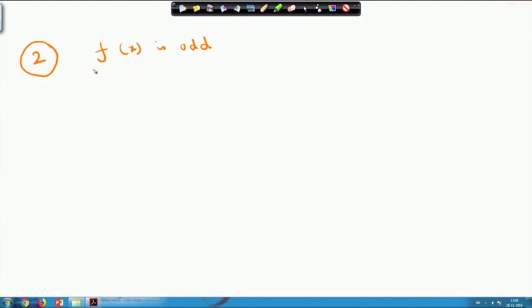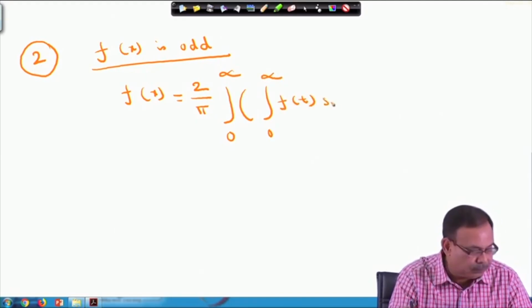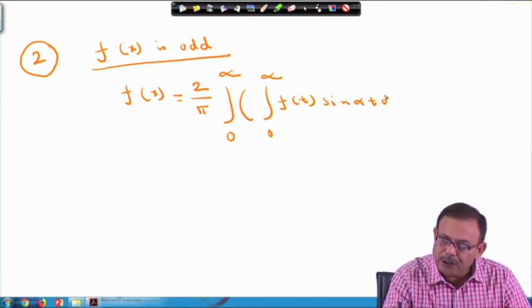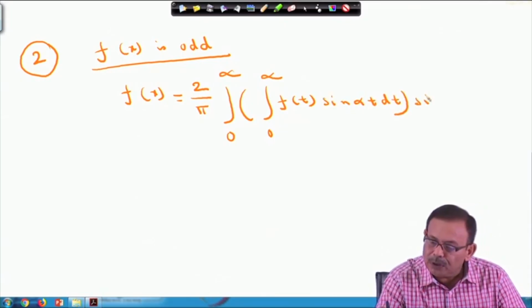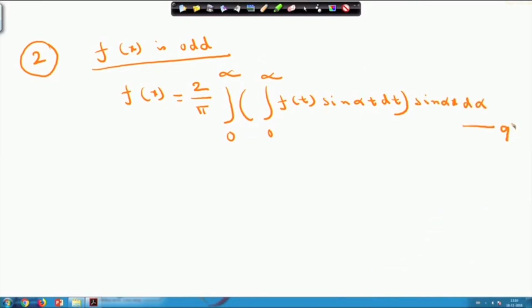Proceeding in the same way, whenever f(x) is odd, using the properties of definite integral, f(x) will be equal to 2 by pi, integral from 0 to infinity, f(t) into sin of alpha t dt, into sin of alpha x d alpha. This is equation 9, while equation 8 was for f(x) even.